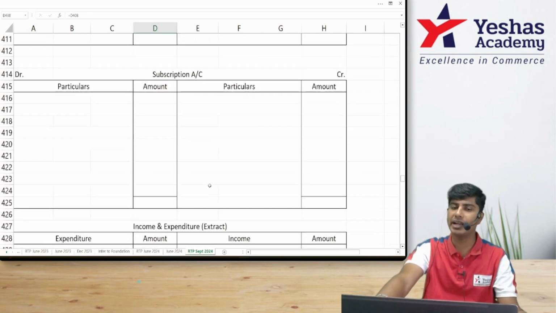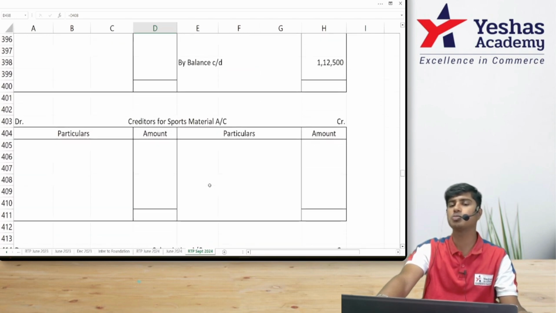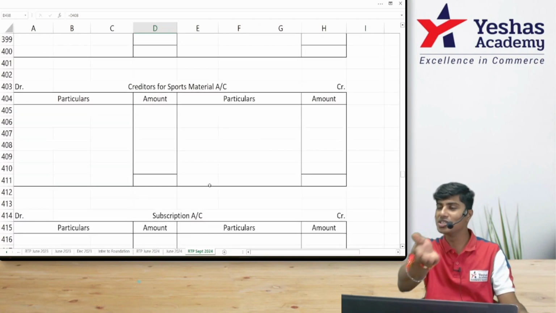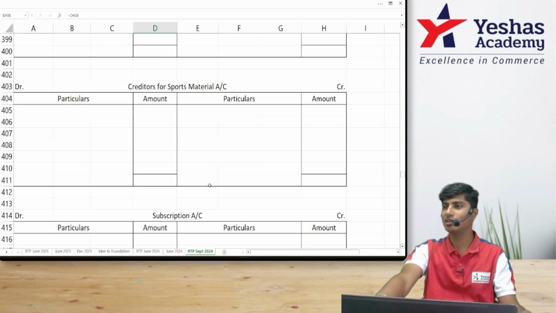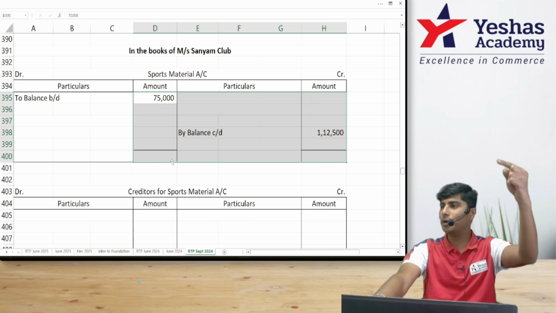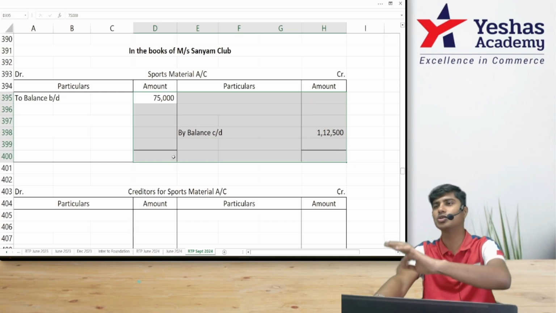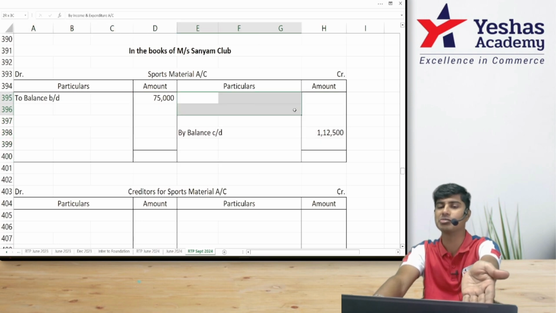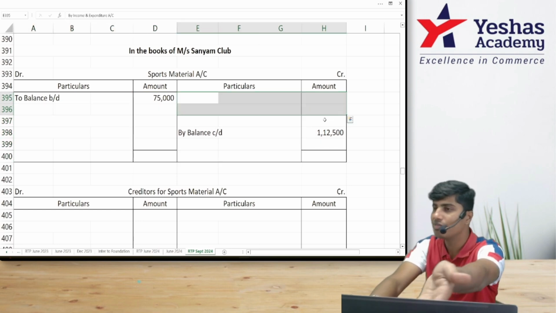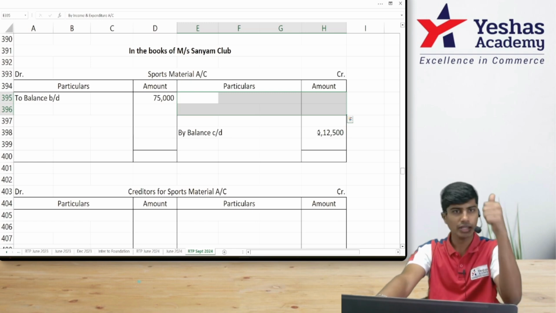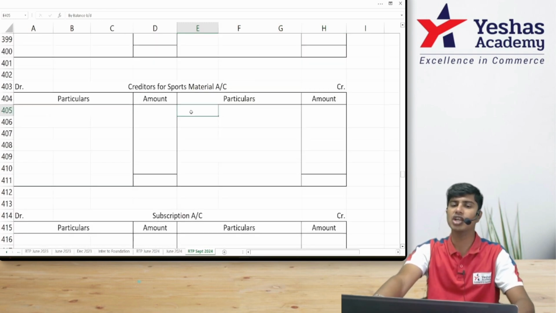I'll open one separate ledger called creditors for sports material. This is the creditors account. Why are we doing this? This is where we'll find the purchase of sports material. Why do we want to find the purchase? If you don't find purchase, how will you find consumption? To opening, you add purchase, and deduct closing, you get consumption. Basically, in this ledger, I'll write purchase here, and consumption will be the balancing figure. That consumption of sports material will go to income and expenditure. Understood?